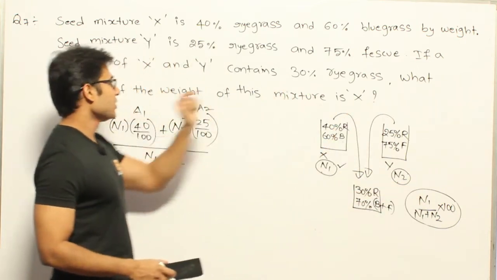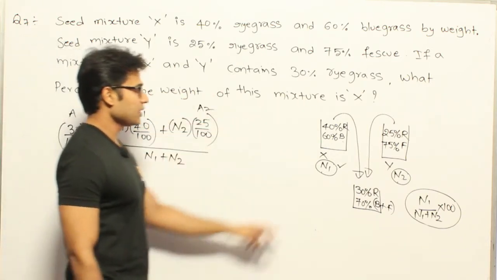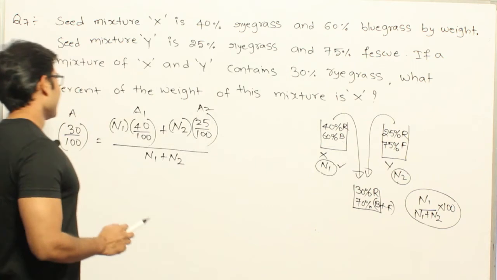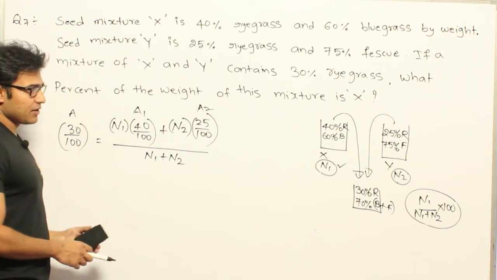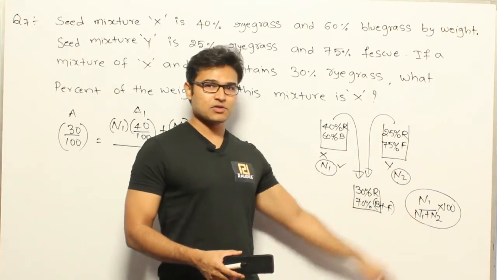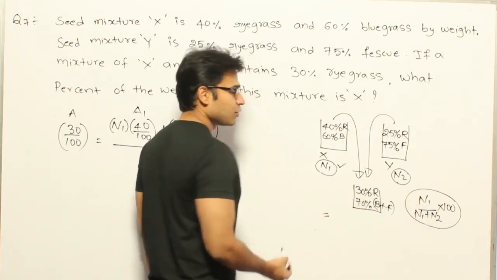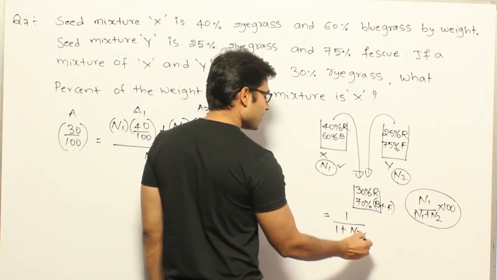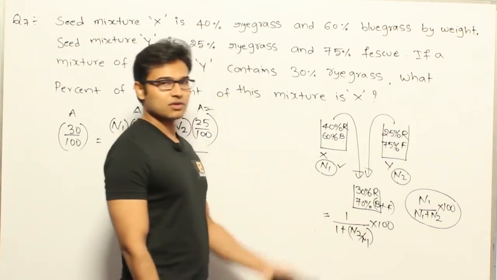See this, what is asked is what percent of the weight of this mixture is x. So you are taking n1 kgs, and you are going to get this. Now you can solve it by cross multiplication, and to solve that you have to get the ratio of n1 is to n2. Divide numerator and denominator by n1, then what do I get? 1 divided by 1 plus n2 by n1, into 100. If you can get the ratio of n2 by n1, you can solve it.